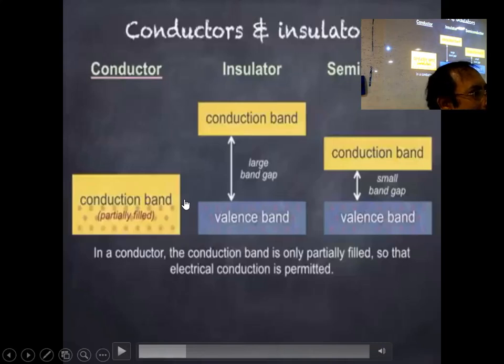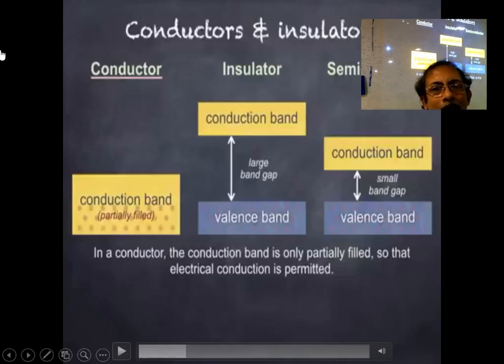Band theory. Okay, what is a band? You can start with MO. Get the idea: a certain number of atomic orbitals combined will generate the same number of molecular orbitals. So n plus n, 2n molecular orbitals will be generated for a piece of metal. So a large number of energy levels packed together make a band. It is called a band. Now we have the valence band and conduction band.